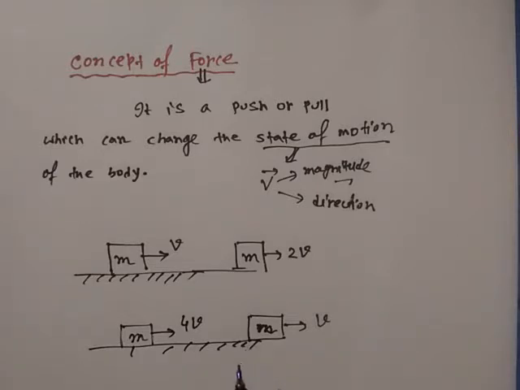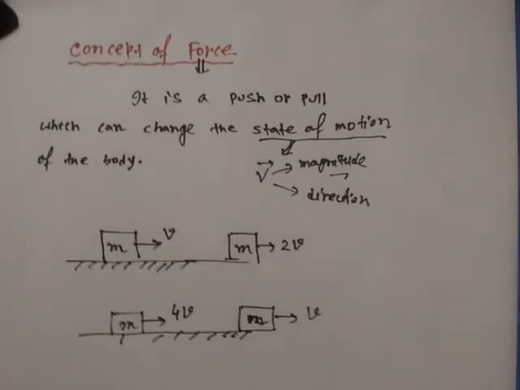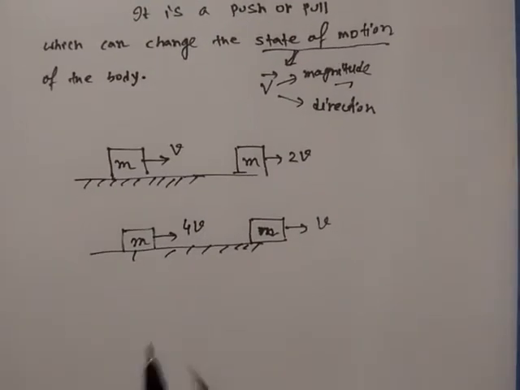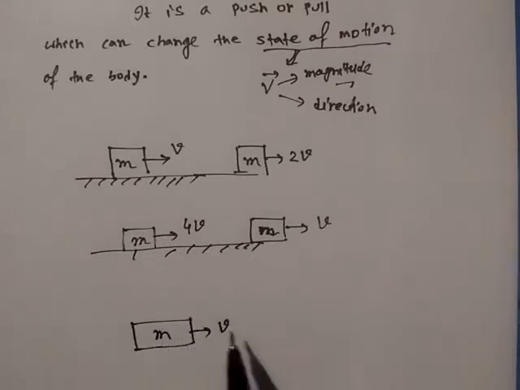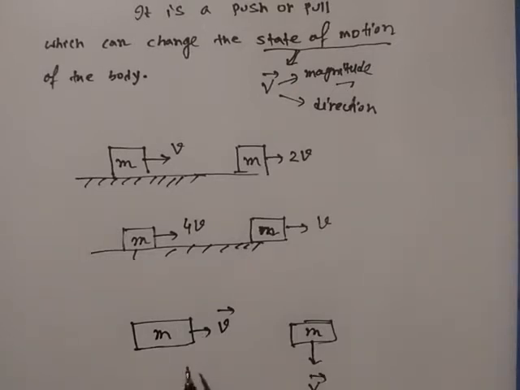Now let us consider another case, when the velocity is not changed like this, and after some time the motion of the body is like this. Here we can see that the magnitude of the velocity is not changed, but the direction of the velocity is changed by 90 degrees.